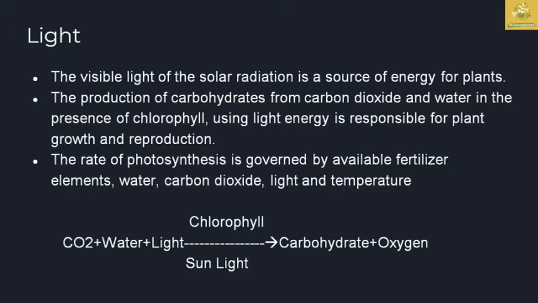The rate of photosynthesis is mainly governed by the available fertilizer elements in the soil, as well as water, carbon dioxide, light, and temperature. So we can give it as a definition: carbon dioxide and water plus light are converted to carbohydrate and oxygen in the presence of chlorophyll in sunlight. So you can derive the photosynthetic chemical process as this type of equation.